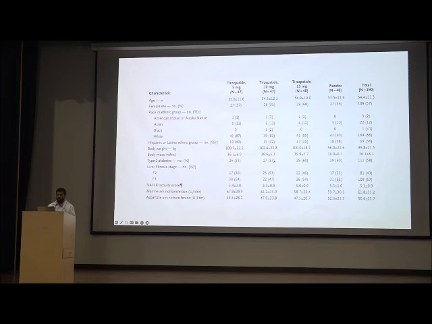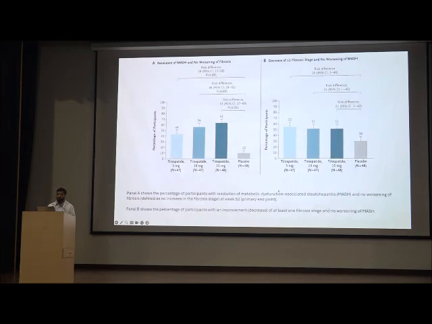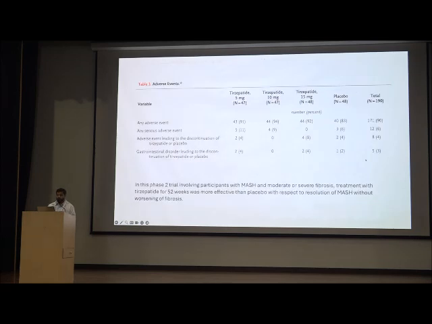and placebo, and the NAFLD activity score was 5.4, comparable in all arms. They showed the resolution of MASH with no worsening of fibrosis was achieved with tirzepatide 15 milligram, and it was significant as compared to placebo in all 3 of 5 mg, 10 mg, and 15 mg. Also, decrease in fibrosis of more than 1 grade and no worsening of MASH was seen with tirzepatide 5, 10, 15 milligram as compared to the placebo arm. It also has a side effect rate of around 91%, and mostly they were GI-related side effects.